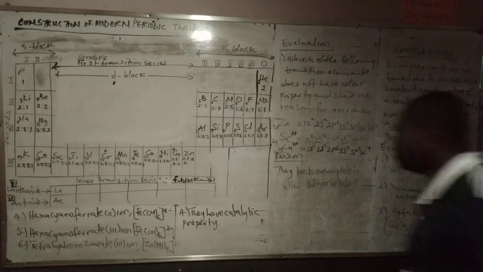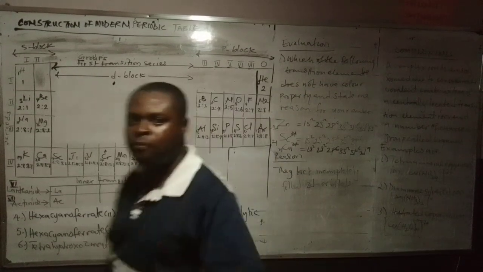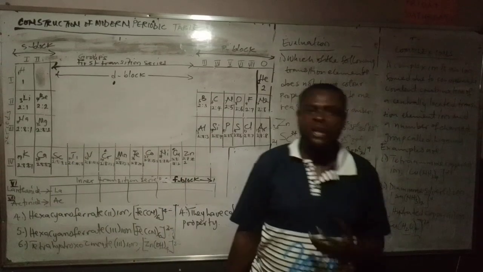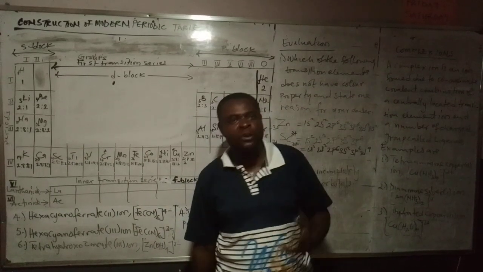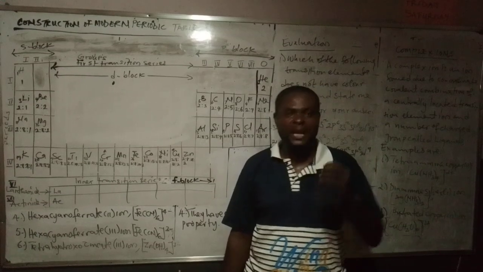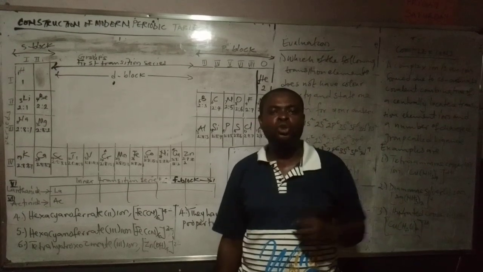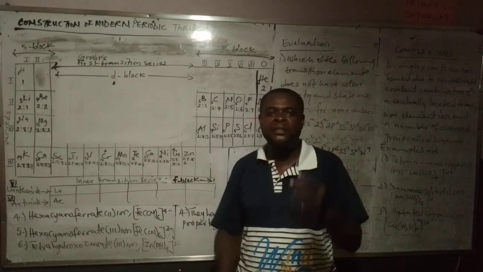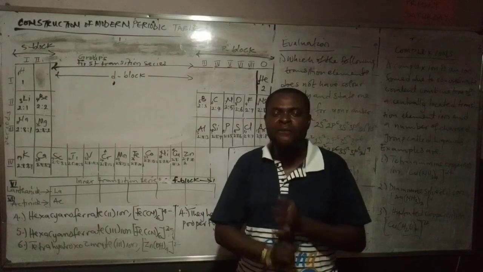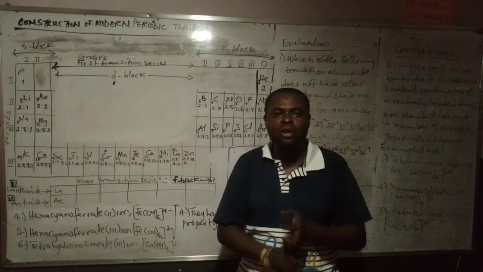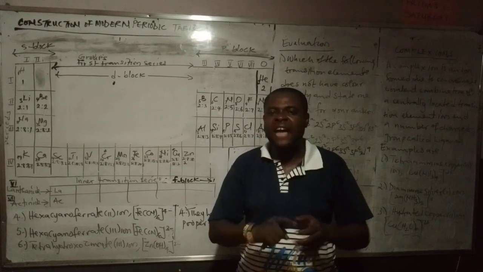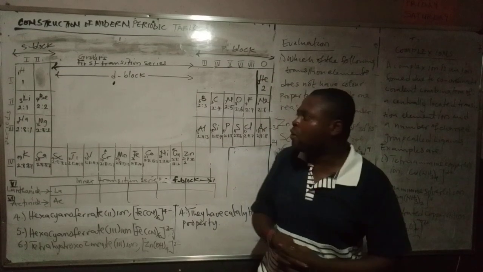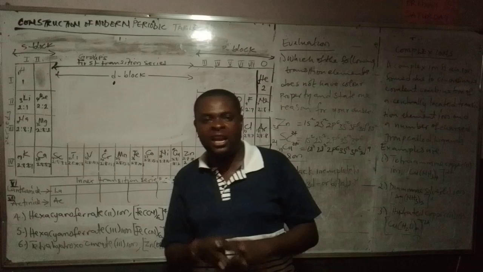So we are stopping this lecture here. In the next lecture, I will bring out some JAMB and WAEC questions to test our knowledge about electronic configuration and periodic table part 1. In the next class, we are going to talk about periodicity. That is part 2 of the periodic table, where we are going to be talking about ionization energy, electron affinity, electrical and thermal conductivity, boiling point and melting point, and their variations across a period and down the group of elements in the periodic table.